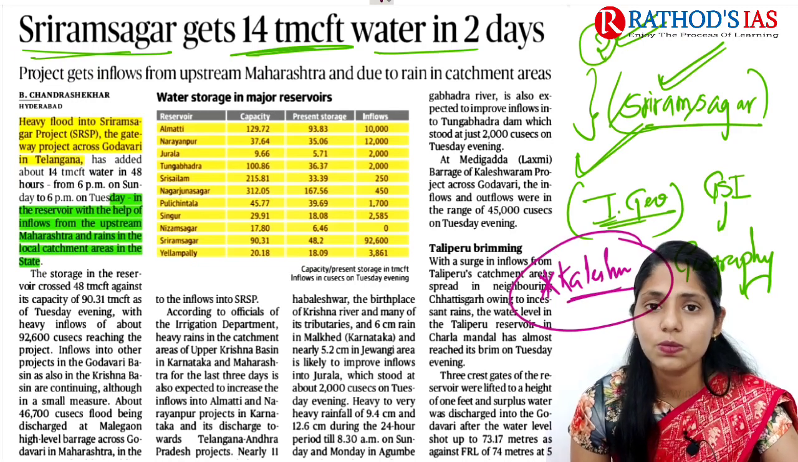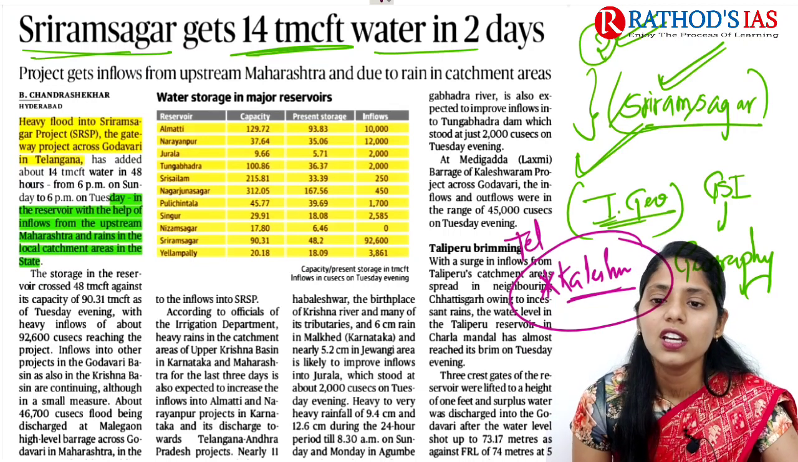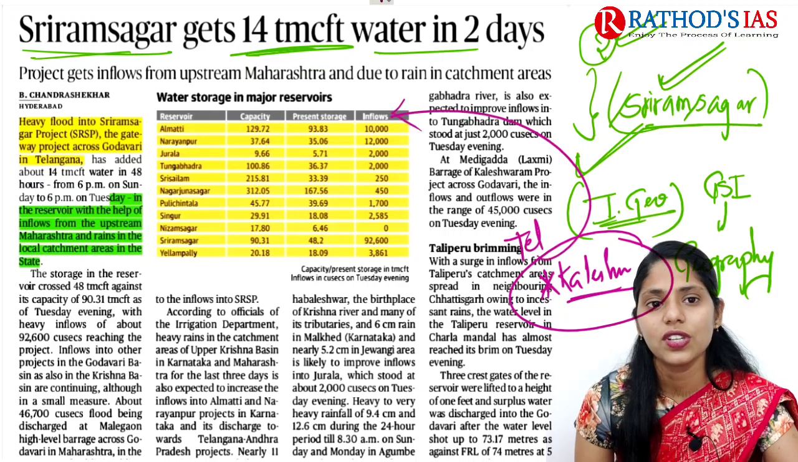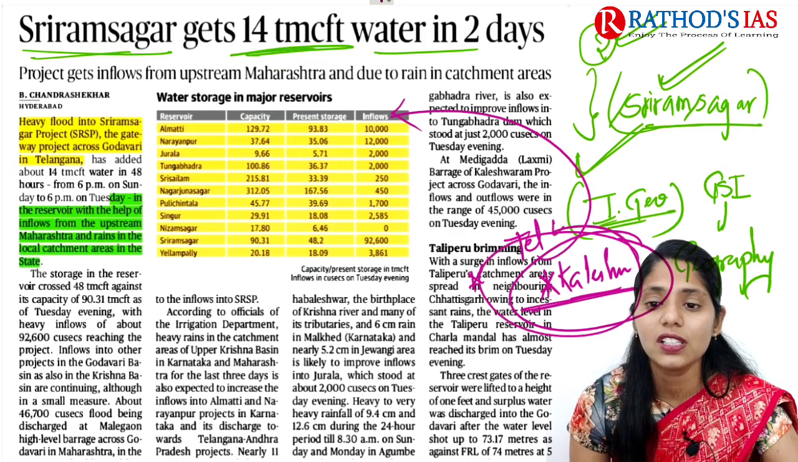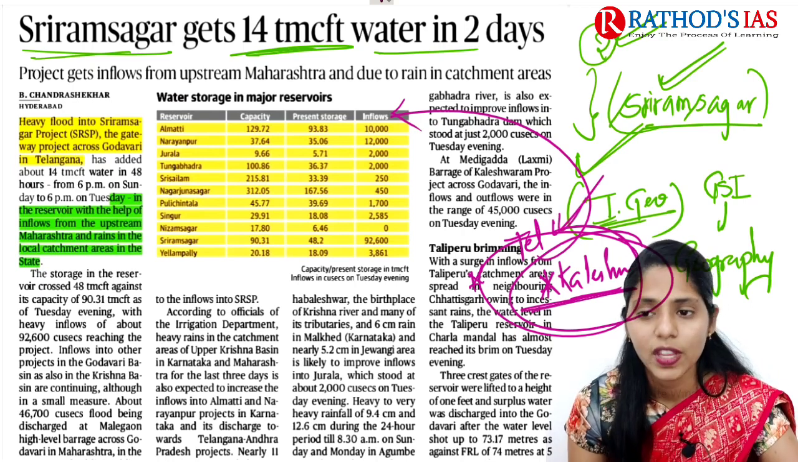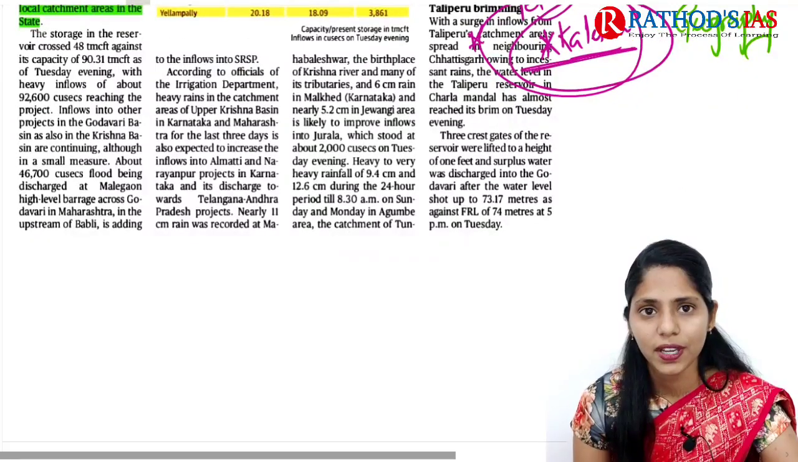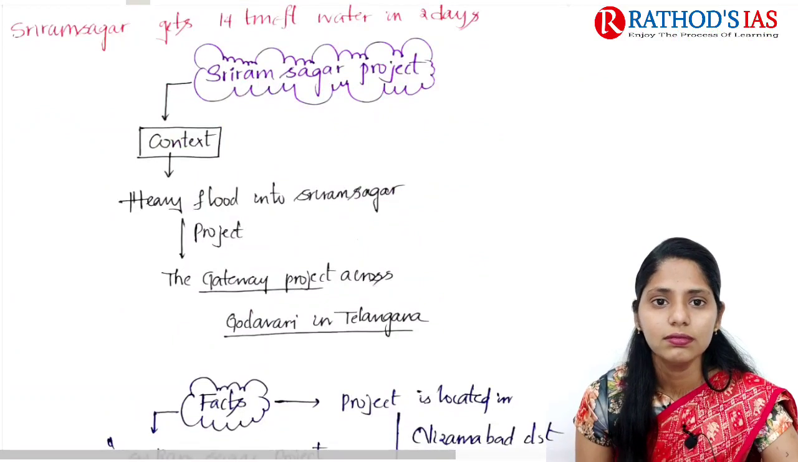Kaleshwaram lift irrigation project in the state of Telangana. It is also linked somewhat to the Sri Ram Sagar project. So this is your homework. There are many important things, and if you research this Kaleshwaram project, you will know. Now let us try to see this topic in great detail.